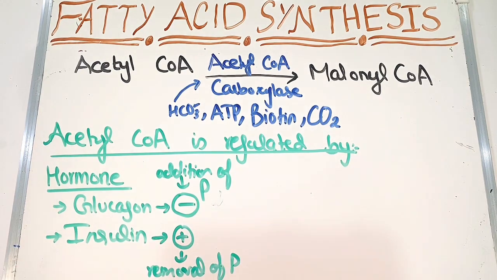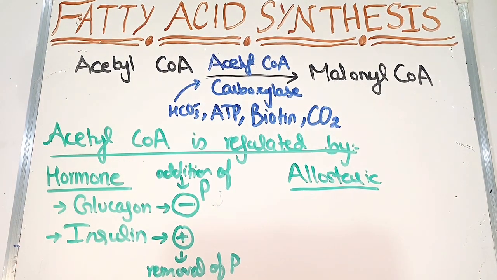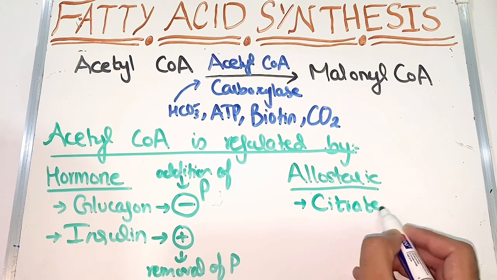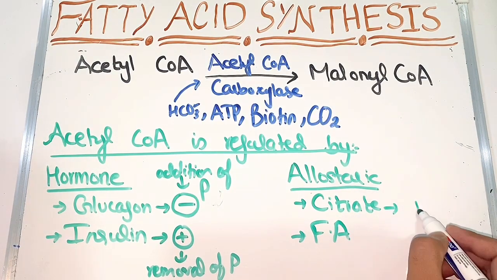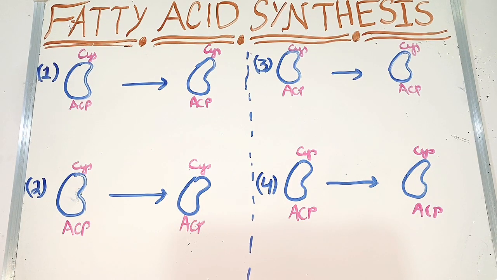And insulin increases or stimulates. The second thing which regulates is allosteric regulation, and in allosteric regulation we have citrate and fatty acid. Citrate stimulates it because more citrate will increase the production of acetyl CoA to malonyl CoA, but more fatty acid production will cause inhibition of this reaction. So now let's go on to the main business.